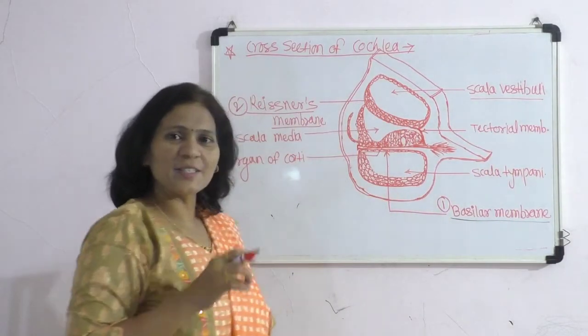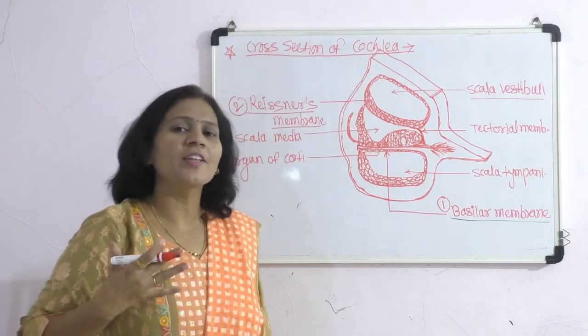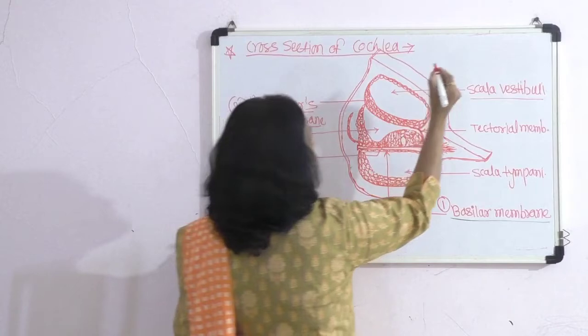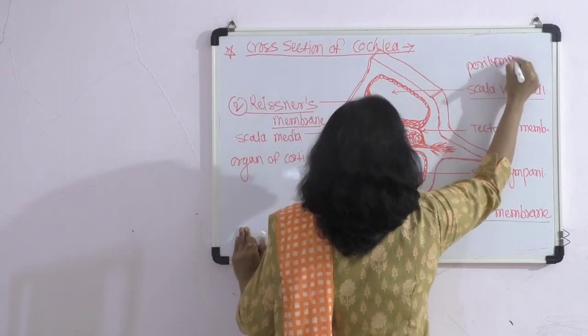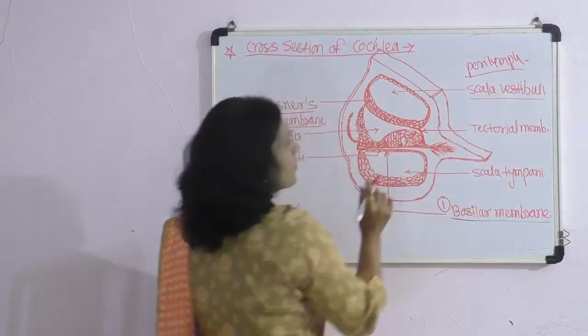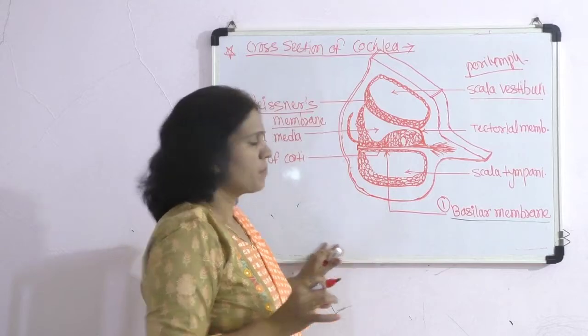As it is present in the outer part, in the bony labyrinth, it contains the fluid perilymph. So, in the scala vestibuli, there is perilymph.